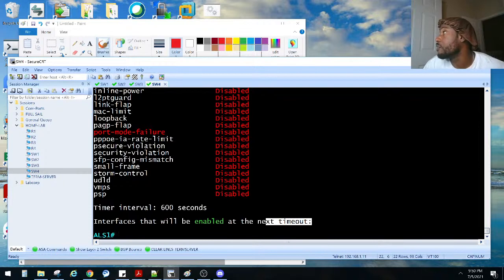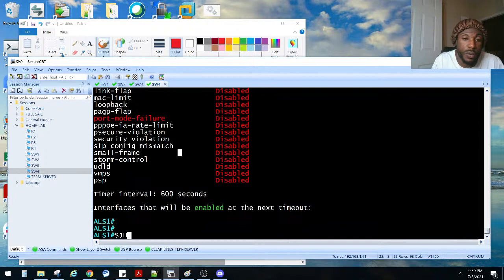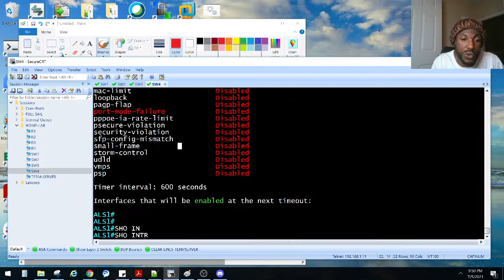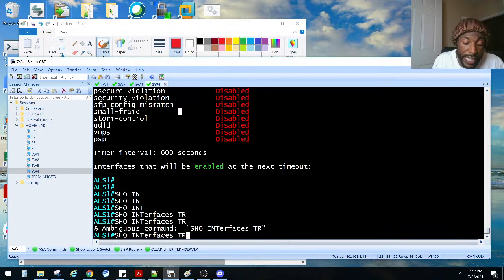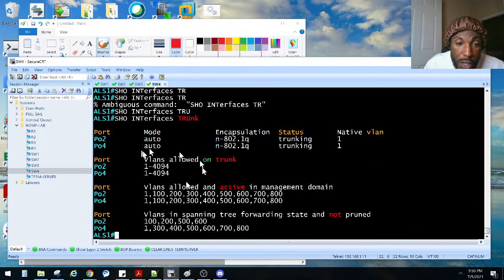What else do we want to cover? We already know all of our ports are trunking, right? We verified all our work. Show interface trunk. This is just ALS1. I'm not going to verify all of them, but we have all of our VLANs there. This side became a trunk because it negotiated, that's why the N is there. It is 802.1Q. These are being forwarded on port channel 4.